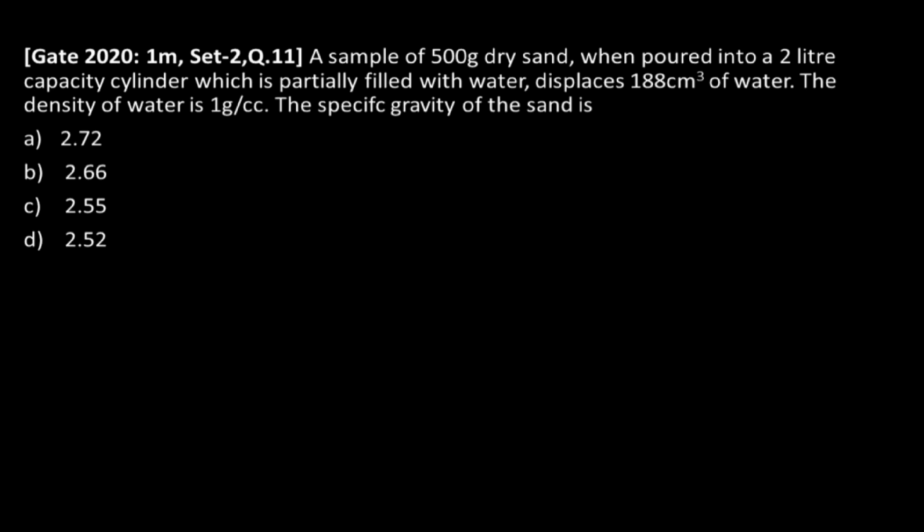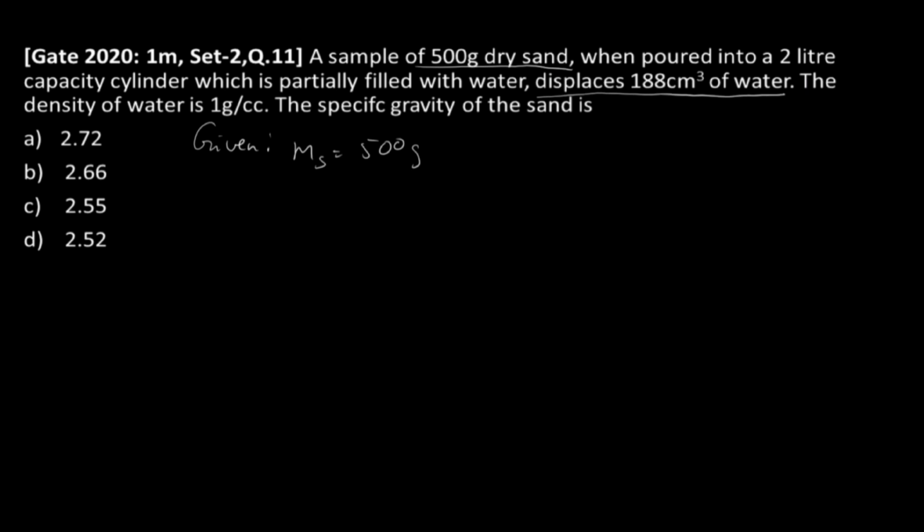In this question, they have given a sample of 500 gram dry sand. So we'll write down the given data. 500 gram dry sand means mass of sand is equal to 500 grams. You should not take it as weight. And when poured into a 2-liter capacity cylinder, which is partially filled with water, it displaces 188 centimeter cube of water.